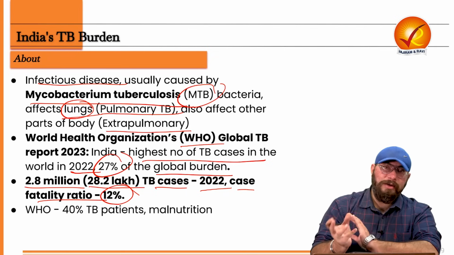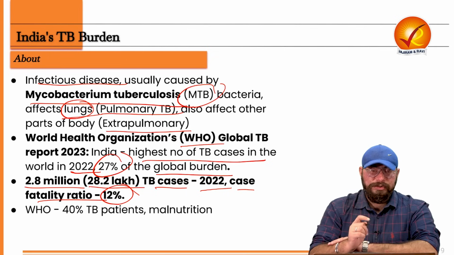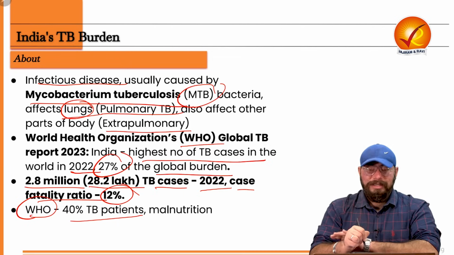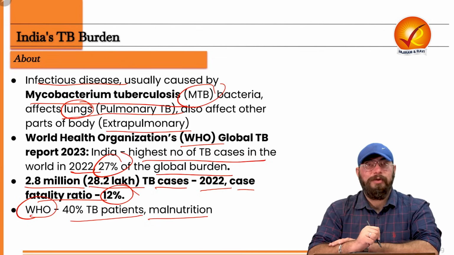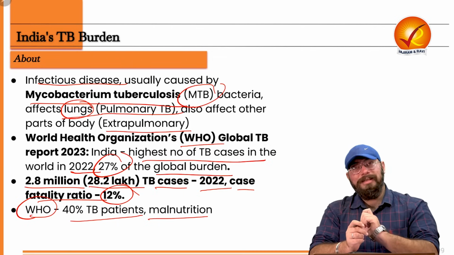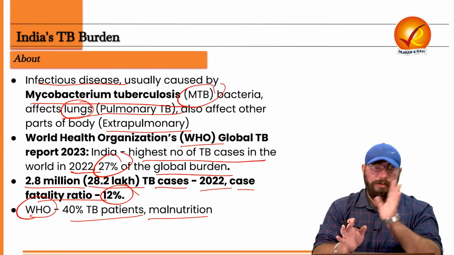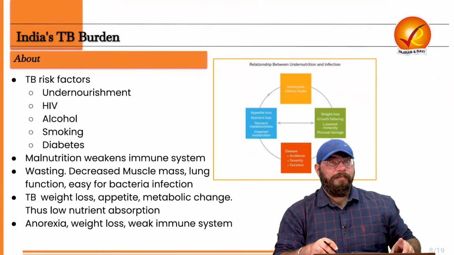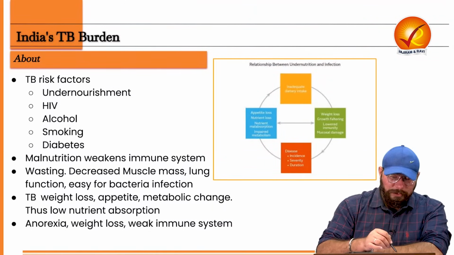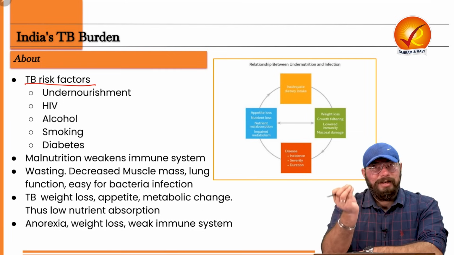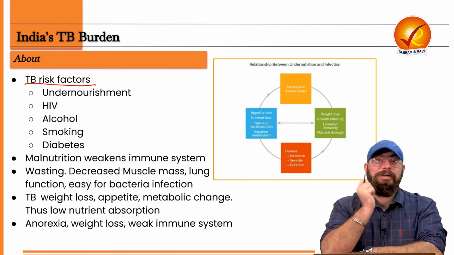And coming to the malnutrition and tuberculosis junction, WHO says that 40% of the TB patients are also suffering from malnutrition. So now we'll be understanding the concept of malnutrition and tuberculosis as well, after understanding what is India's TB burden. But before understanding that, we need to know what are the risk factors of TB, because after that, the malnutrition and TB aspect we'll be able to relate more.